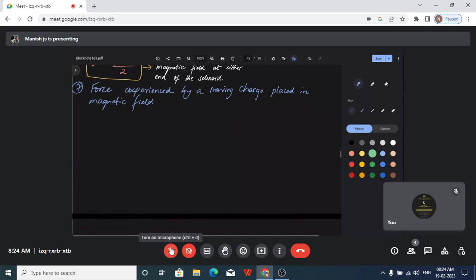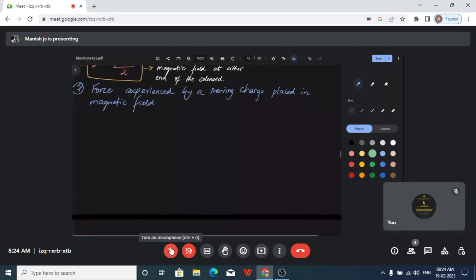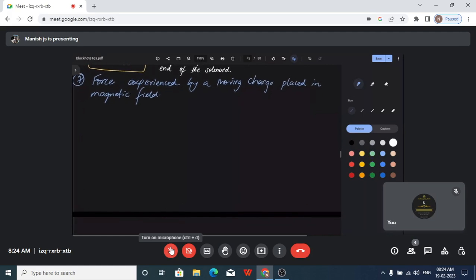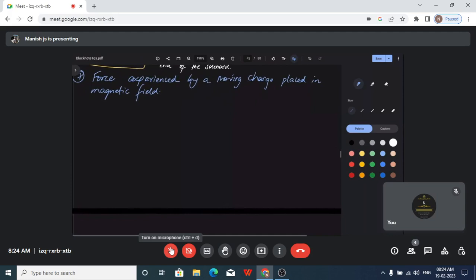So in the force one, when you have a charge moving with a velocity v at an angle theta in the magnetic field B, we are going to investigate what its force is. Here we wish to find out the force on a charge Q, Q is usually the symbol we use.